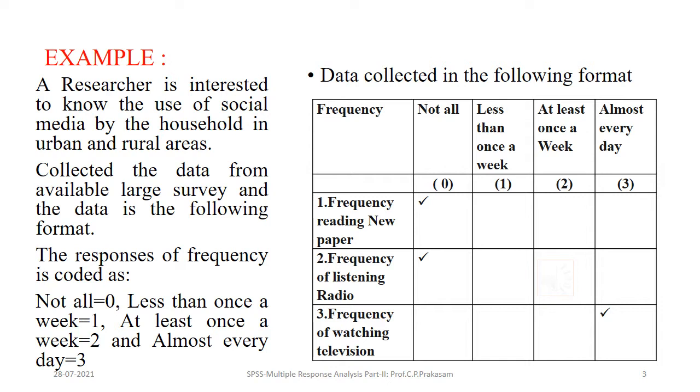The responses of frequency are coded as not at all equals 0, less than once a week equals 1, at least once a week 2, almost every day as 3, and he has collected the data from respondents who are reading the newspaper, watching the TV or listening to the radio.